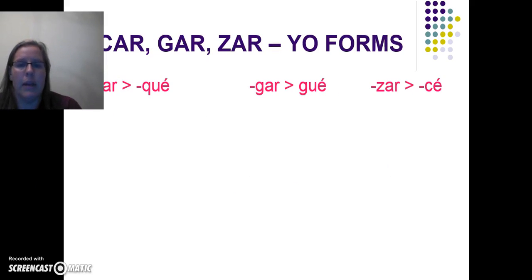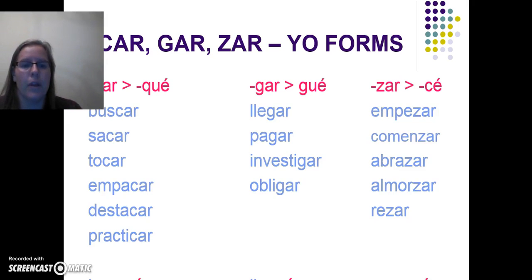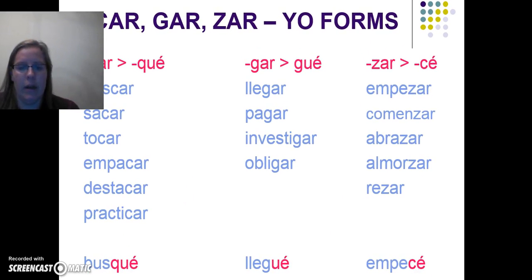Now, once you've got those copied down, let's go ahead and move on to a group we call car, gar, zar. These are verbs that are super goofy, but only in the yo form, okay? So, oh, and I'm going to have to move my area here.